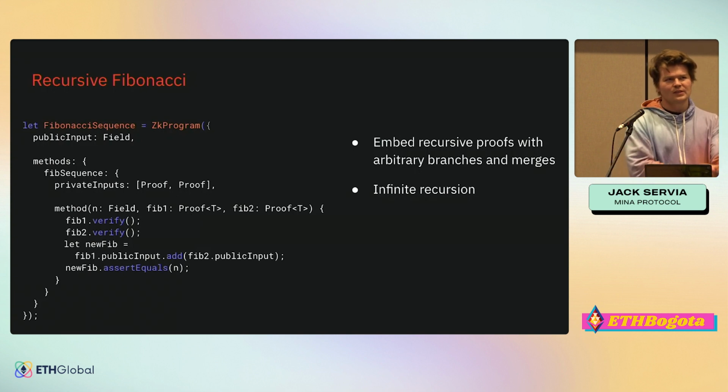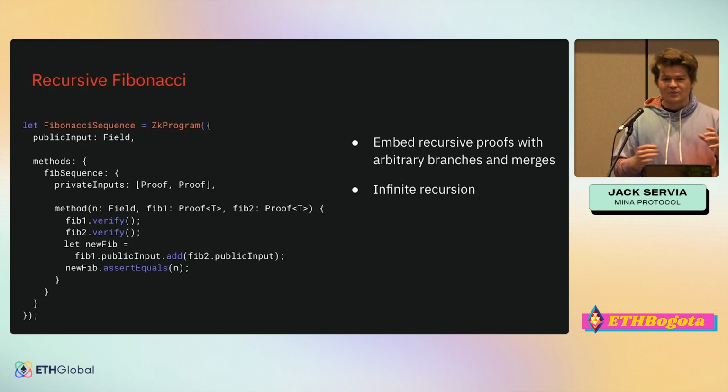This can be useful for something like, let's say we wanted to take a moving average of values over like 20 years. What we could do is take the moving average for the last 10 minutes, prove it, and then take the moving average for the next 10 minutes, prove that. But in that proof, we can also include the computation that verifies that the first proof is correct, and we can do this over and over and over again. And we can just keep one proof that attests to the fact that we've been keeping a correct moving average for 20 years or something, and it stays very small.